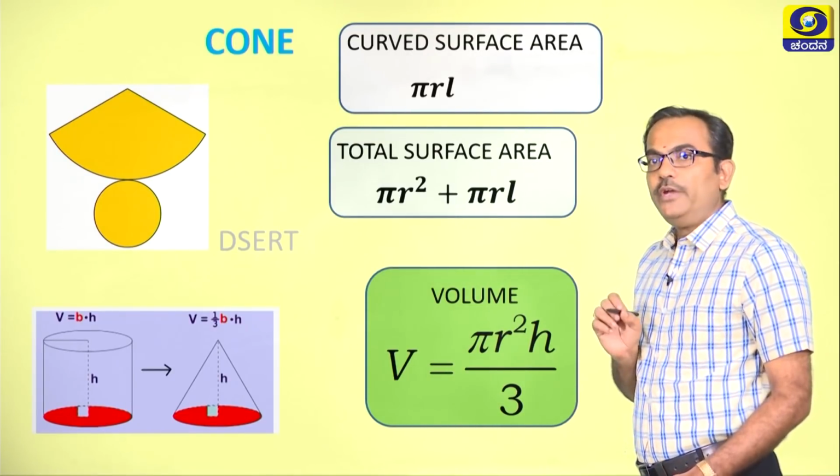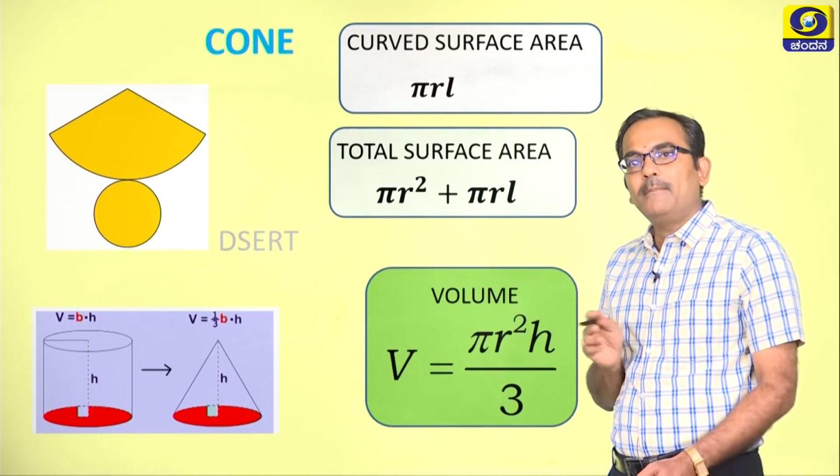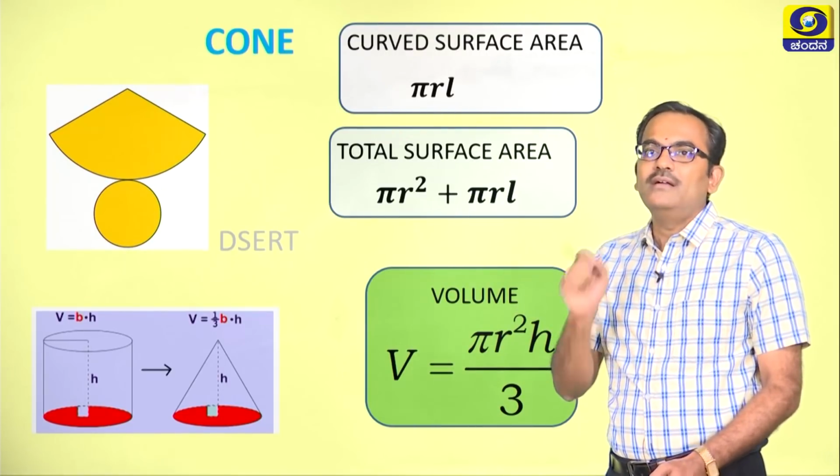So, you need to remember a few formulae by connecting them with their attributes. The next solid is the sphere.